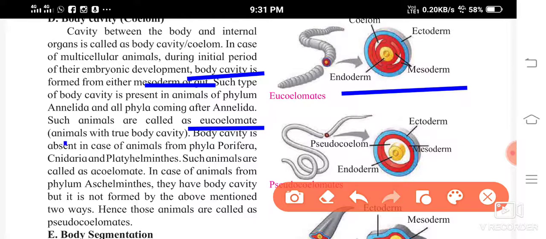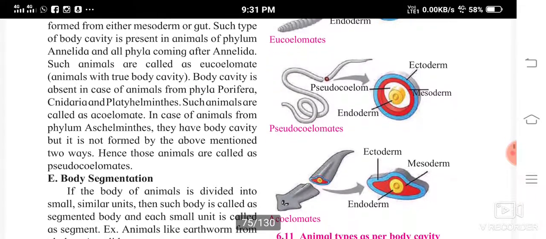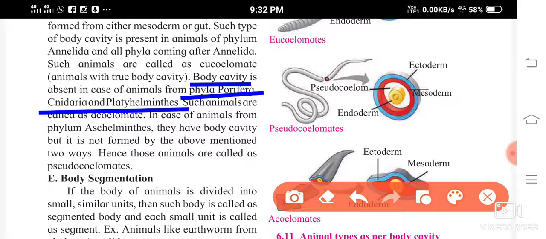Because they are having a true body cavity. Body cavity is absent in case of animals from phyla Porifera, that is Cnidaria and Platyhelminthes. So body cavity is absent in case of phylum Porifera. You don't find this body cavity; Cnidaria and Platyhelminthes are the examples, and that is why you call such types of animals acoelomate.